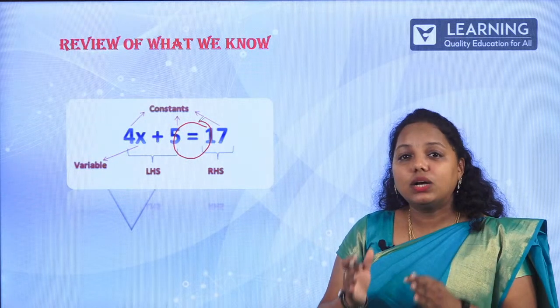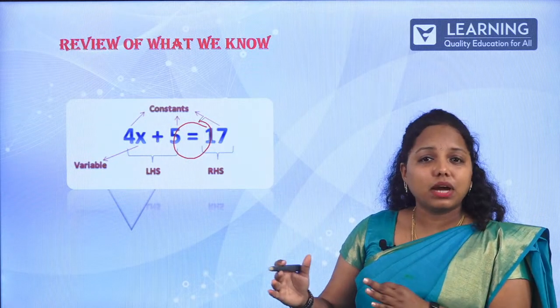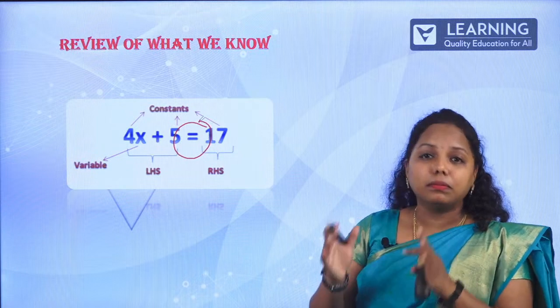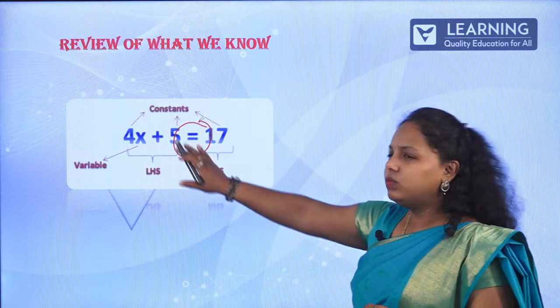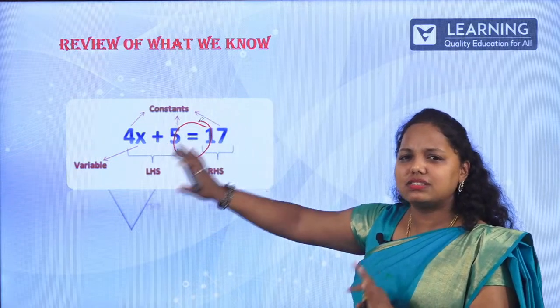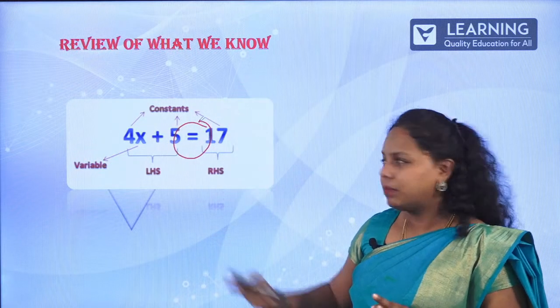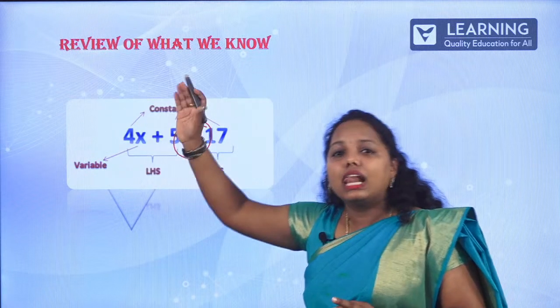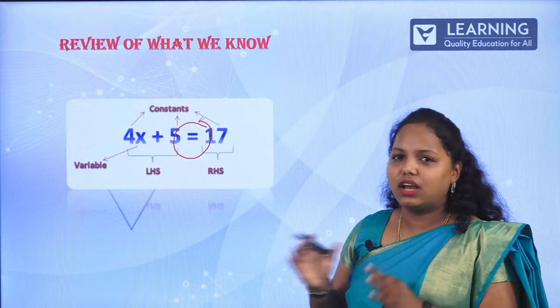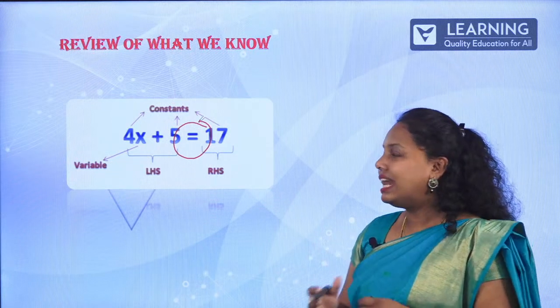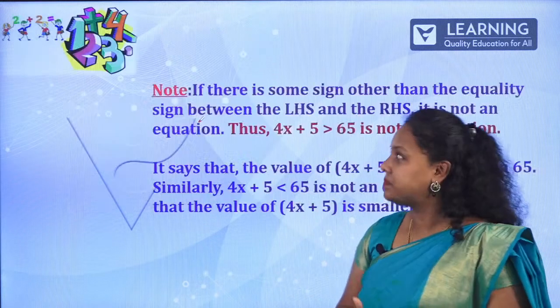If it has an equal to sign, with 0 or anything else, it is called a simple equation, or just an equation. I hope you remember this from your previous grades. This is just a glimpse of your previous grade. This part is called the left hand side and this part is the right hand side. I hope you remember all this. Let's get deeper into it.